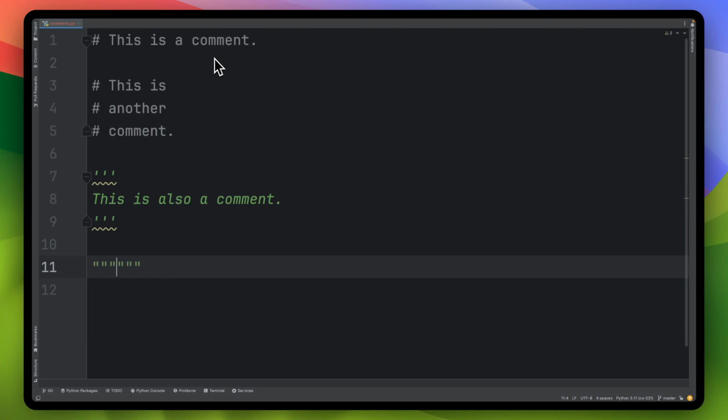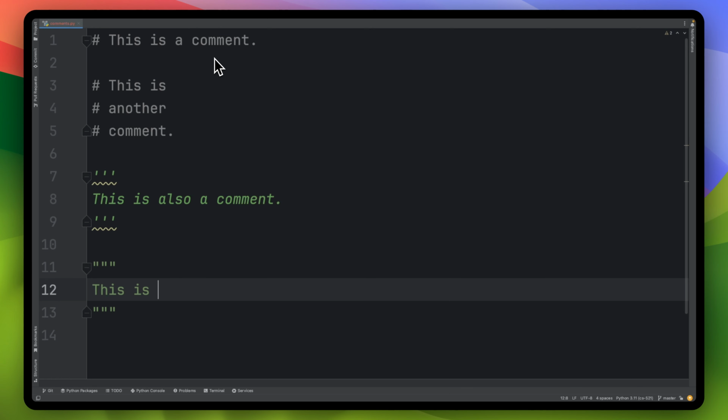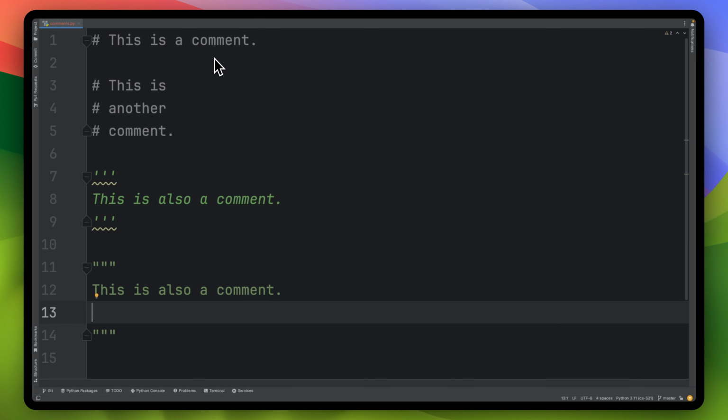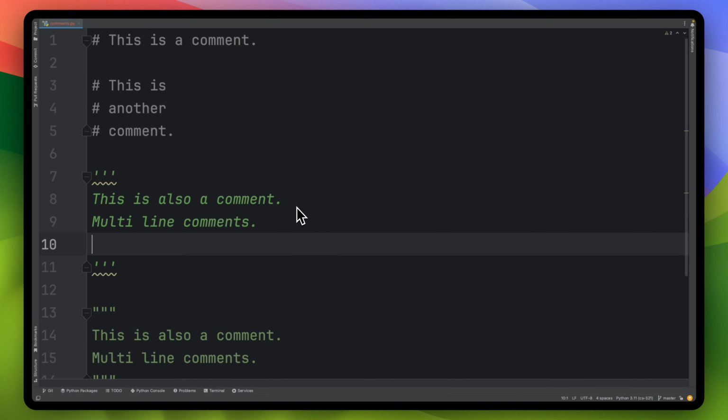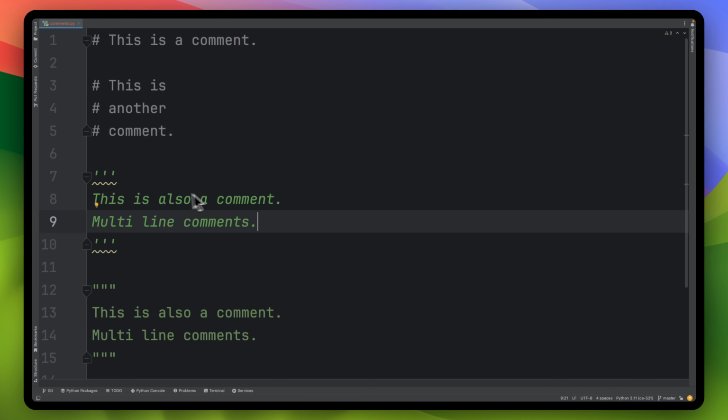You could also do triple double quotes. And of course, they're multi-line, right? Multi-line comments. And you could do that for not only this one, but you could do so in this one here as well. Now, as you can see, in Python, this is not Pythonic.